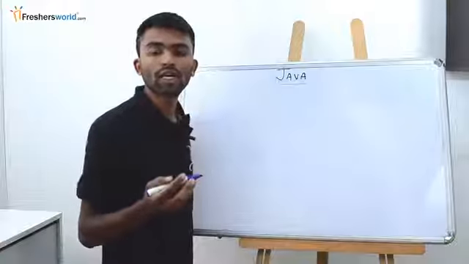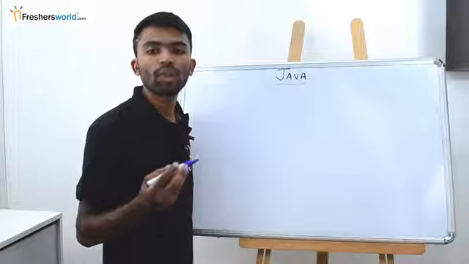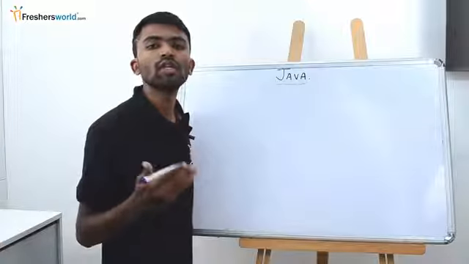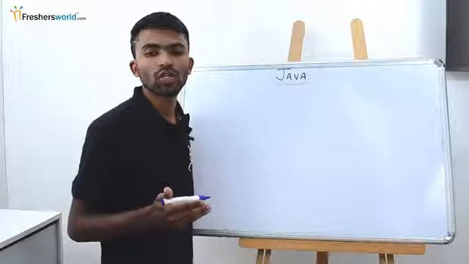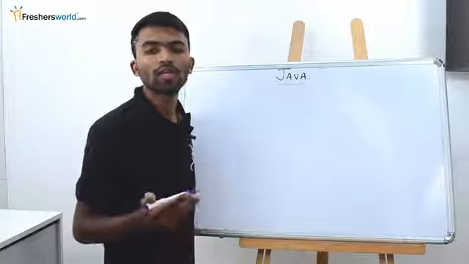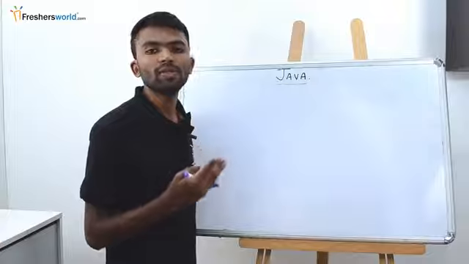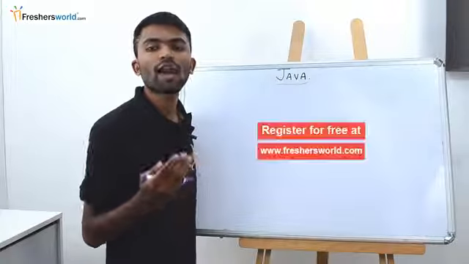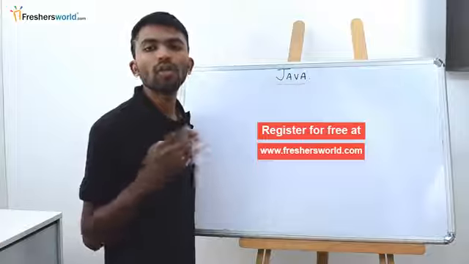So in the second video, we will be seeing how the problem of platform dependency was solved in Java, which is the major and the most important feature, something known as platform independent. We call Java platform independent. On this concept, we'll be seeing how Java is platform independent, and how Java programs can be executed on multiple machines.